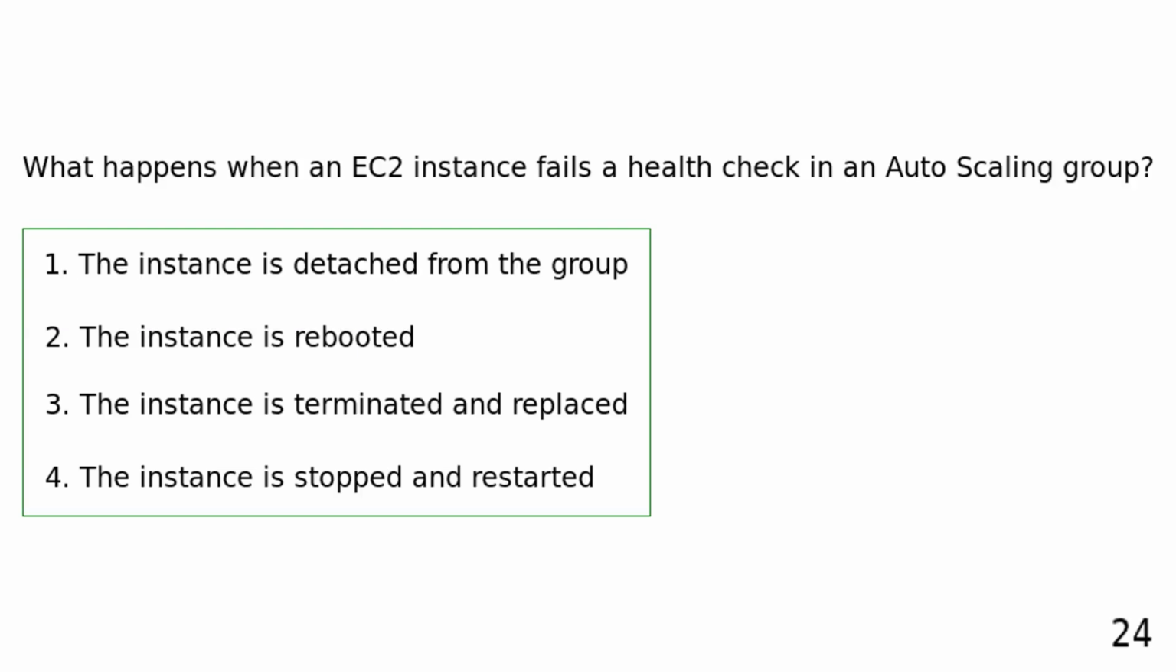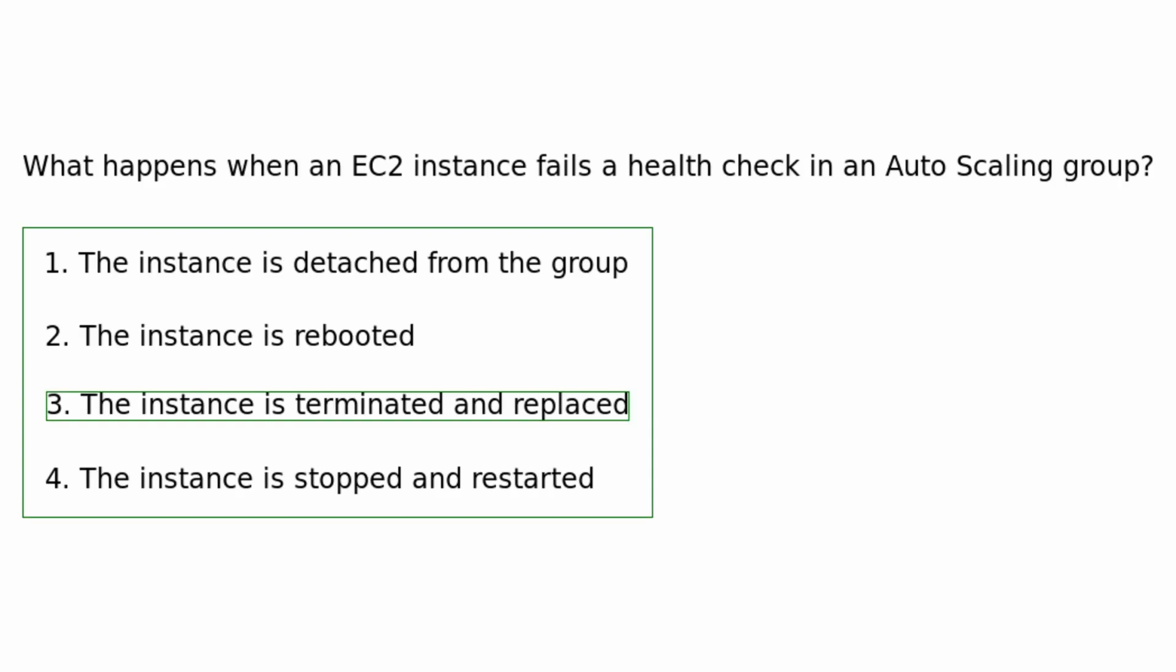What happens when an EC2 instance fails a health check in an auto-scaling group? The instance is detached from the group. The instance is rebooted. The instance is terminated and replaced. The instance is stopped and restarted. If an EC2 instance fails a health check in an auto-scaling group, it is terminated and replaced to maintain the desired capacity.